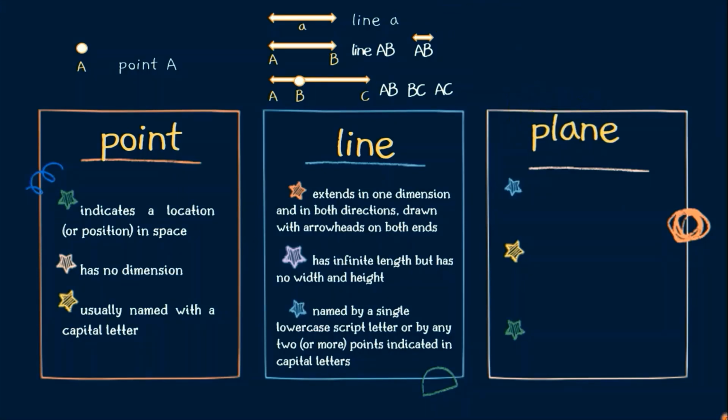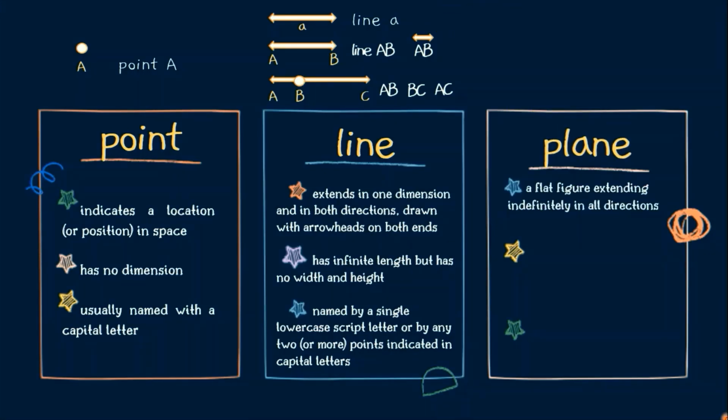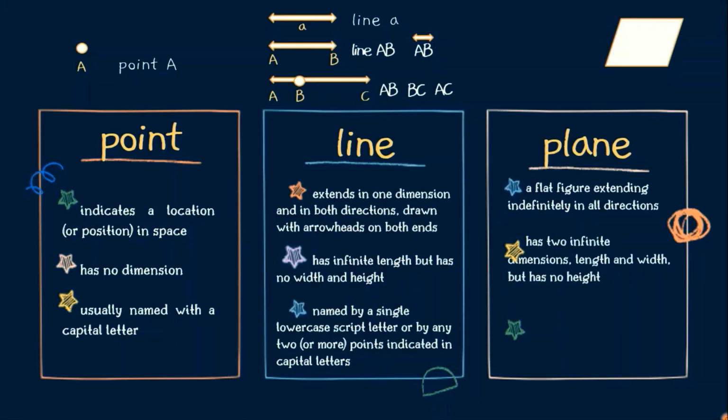We also have a plane. A plane is a flat figure extending indefinitely in all directions. This is an example of a four-sided plane. It has two infinite dimensions, length and width, but it has no height. Kaya naman, kung ang point ay walang dimension kahit isa, ang line ay merong isa, length. For plane, it has two, length and width. All of them have no height.